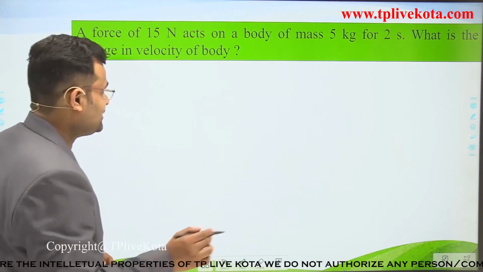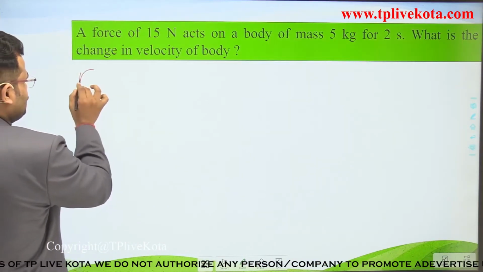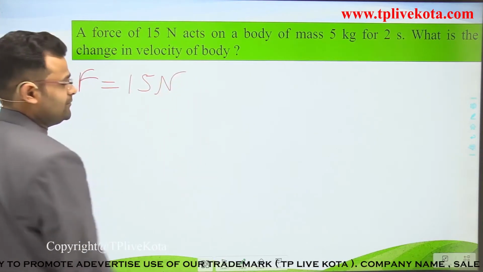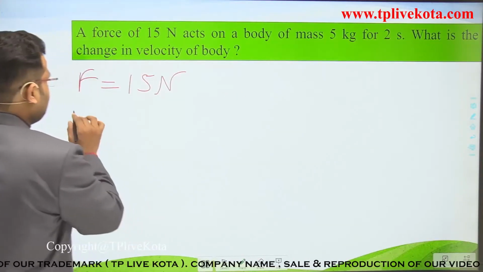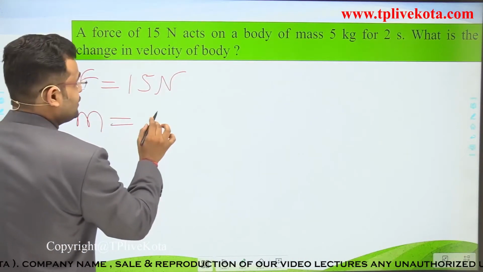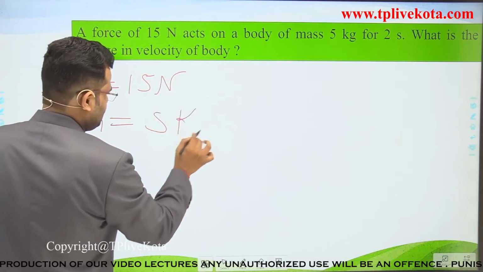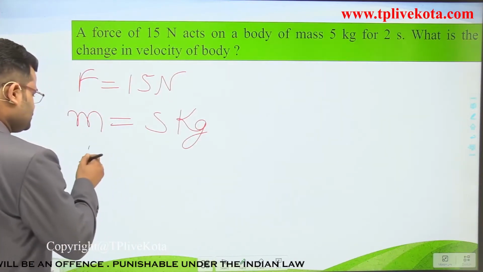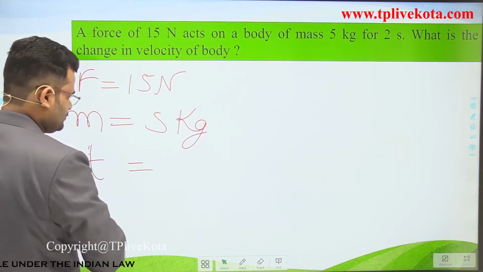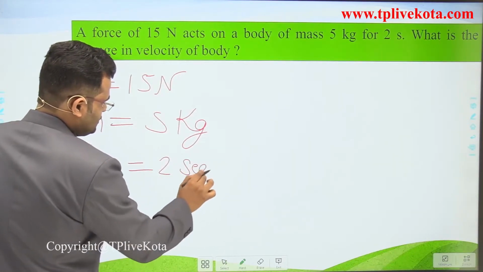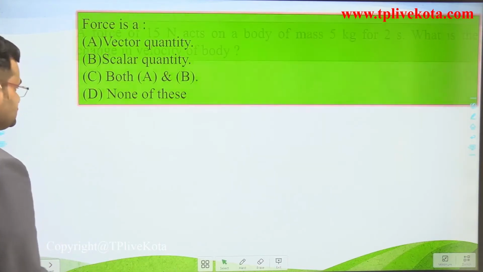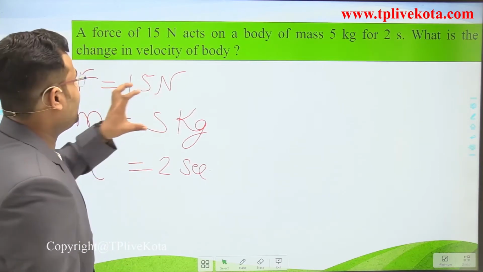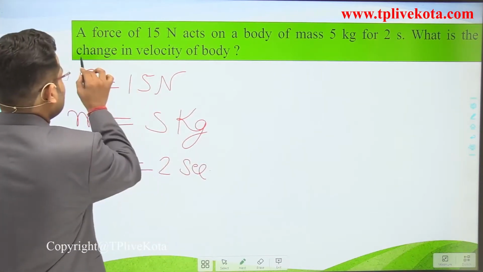So dear students, now the given quantities. First, force is equal to 15 Newton, and second, mass is equal to 5 kilogram. Next is time. The given time is equal to 2 seconds. Okay. Now, what we want to calculate is the change in velocity.